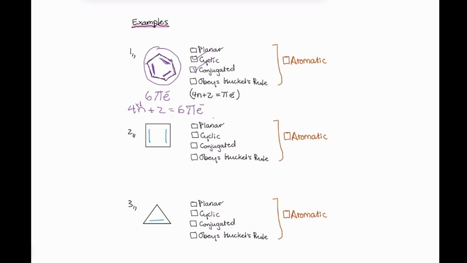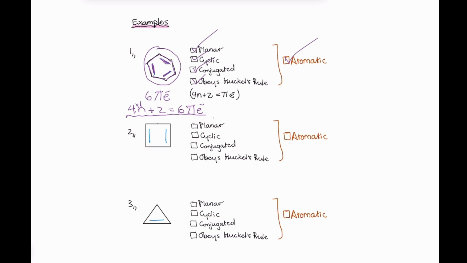Therefore, the formula would be fulfilled, and this molecule obeys Huckel's rule. As we can see, all 3 criteria have been met, and therefore it is safe to assume that this molecule is planar and therefore aromatic.